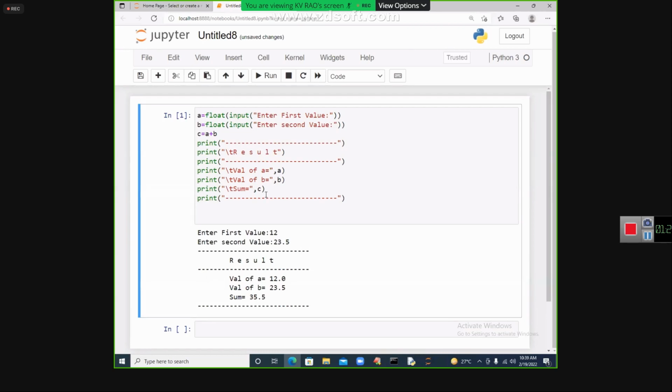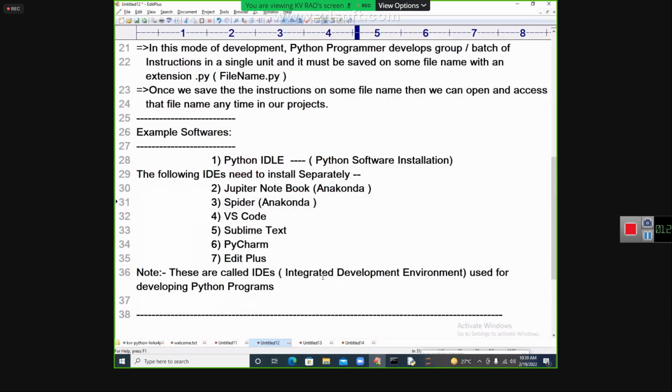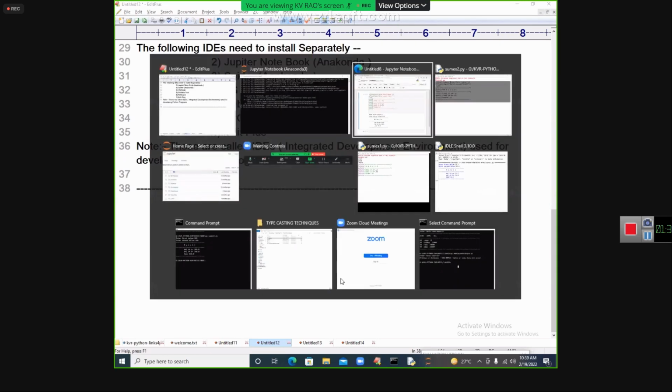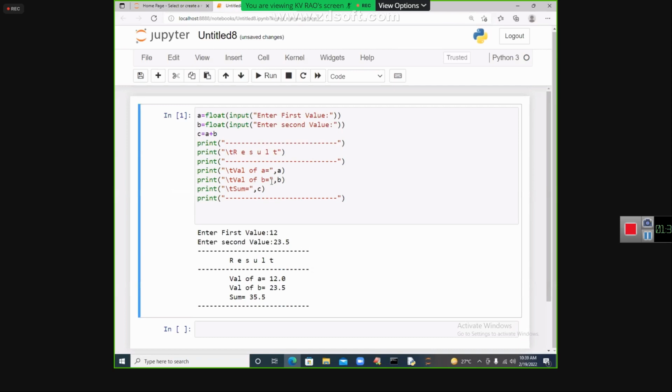This program I will send to you for your practice. Today, nothing to worry about. The Django course will start later. Right now we are in the beginning programming part of Python. So learn half of the thing, and after that we can plan for Django. First be perfect in Python. So, Dheeraj, Jupyter Notebook is an IDE here. We are using this type of program which runs like this. Fine.